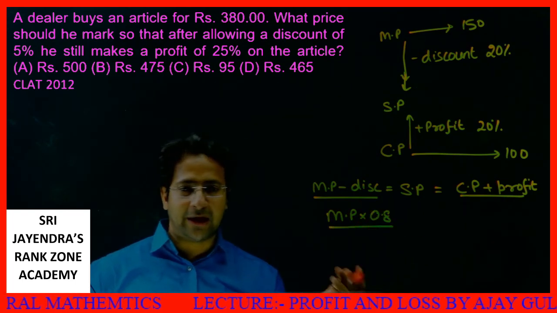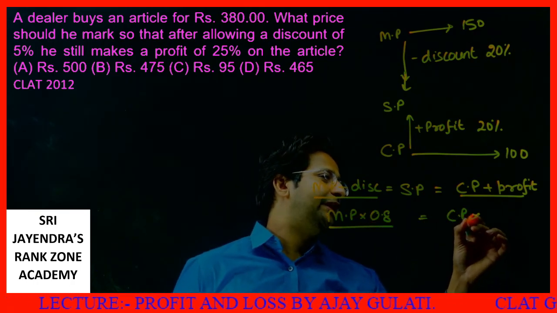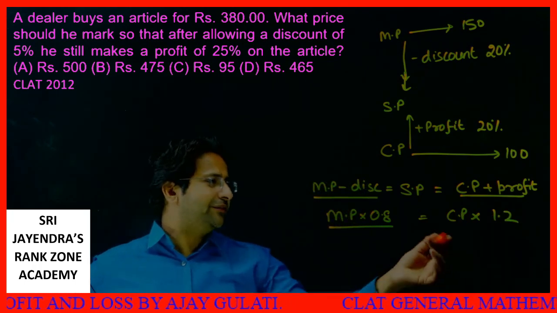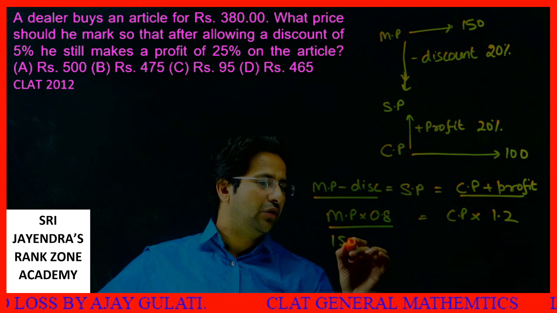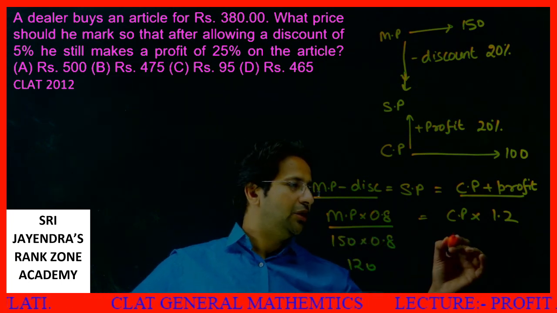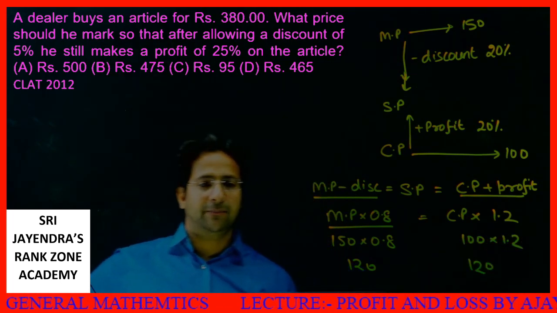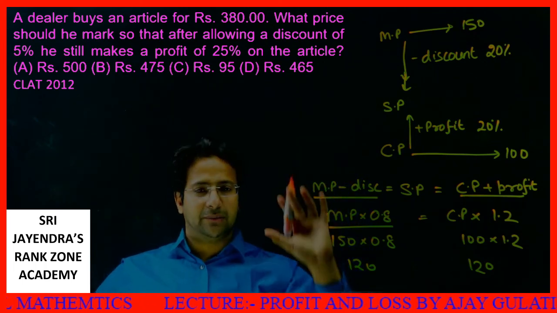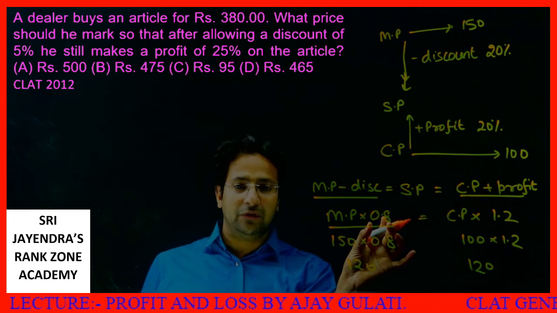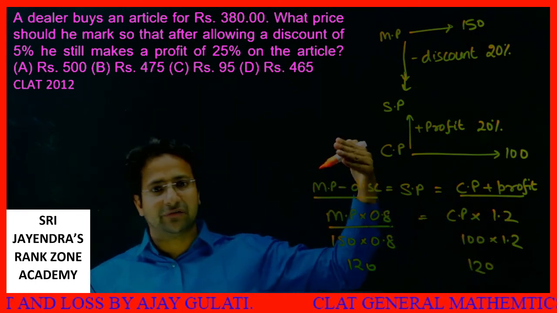Mark price multiplied by the value after discount is equal to cost price multiplied by, this is 20% profit, so 1.2. You can check both ways, you will get the same value. Mark price is 150, 150 into 0.8 will give you 120. Cost price is 100, 100 into 1.2 will give you 120. This is the methodology we use: marked price into the value left after discount, cost price into the value increased after the profit.